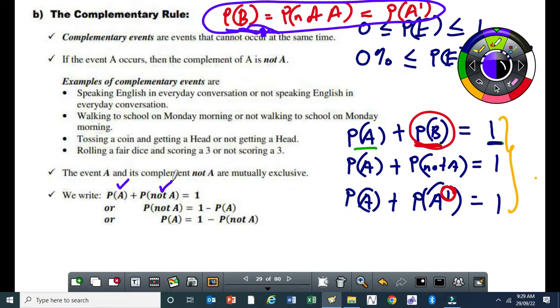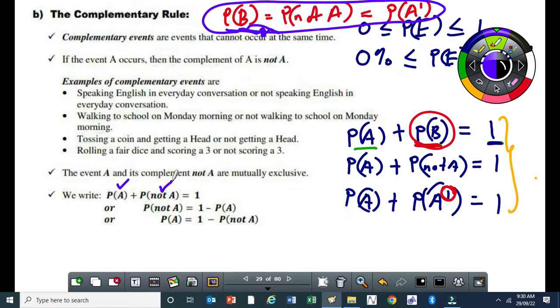Are you following that? It's not that difficult. Okay, so we've got some examples here. Speaking English every day in everyday conversation. You can speak English every day in your conversation, or you might not what? Speak English every day in your conversation.